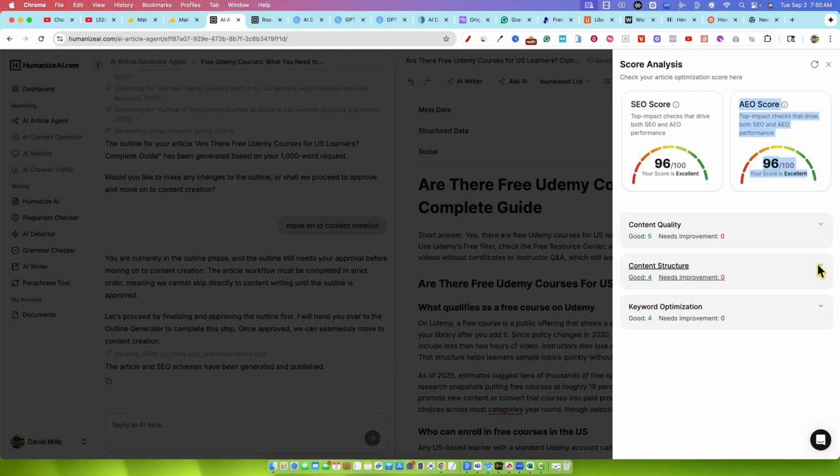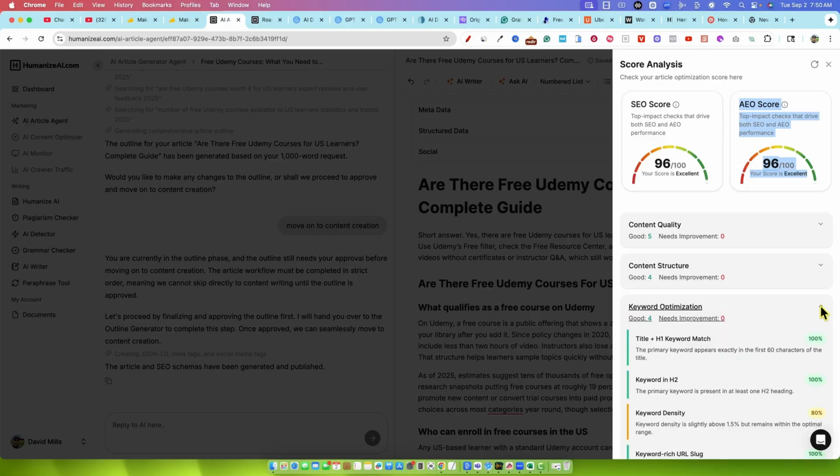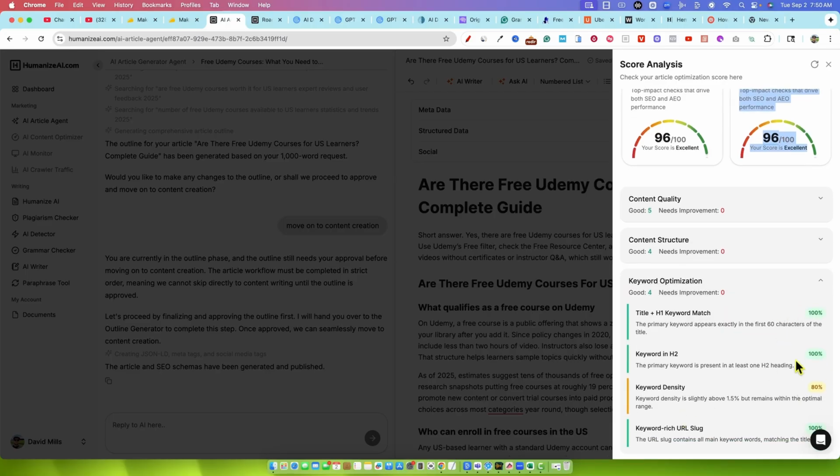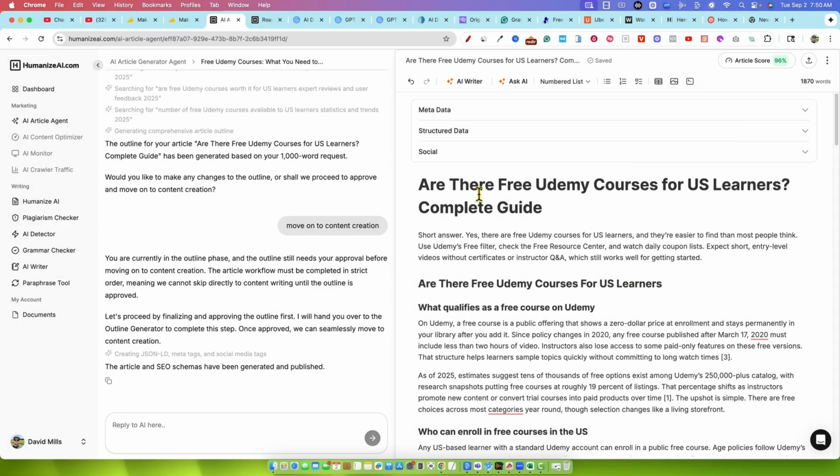It's going to tell you why it thinks it's good, the content structure, and then we can go to keyword optimization right there as well. So that's just a metrics type thing that you can go through right there and check.